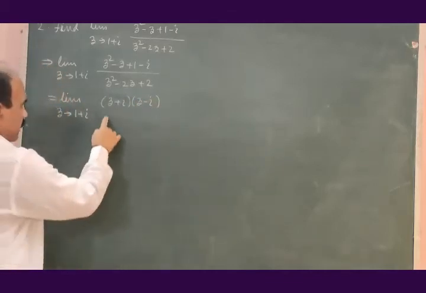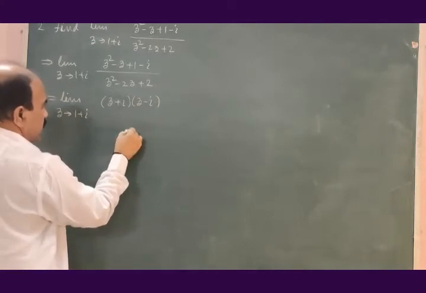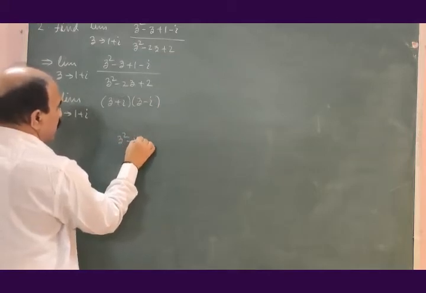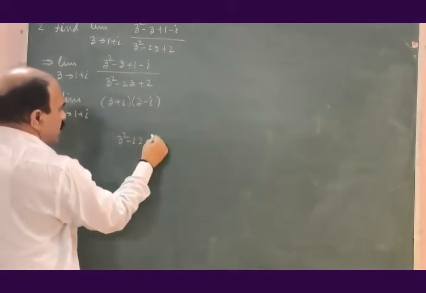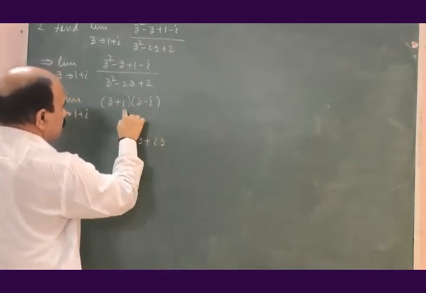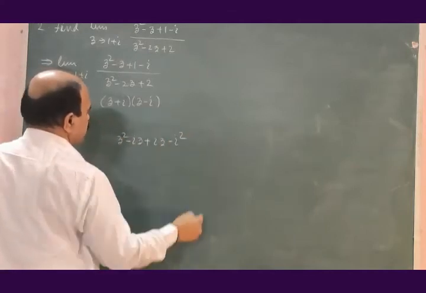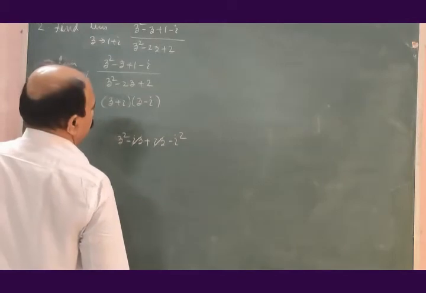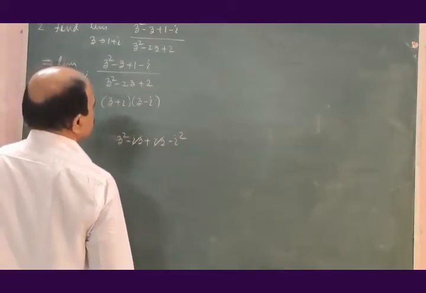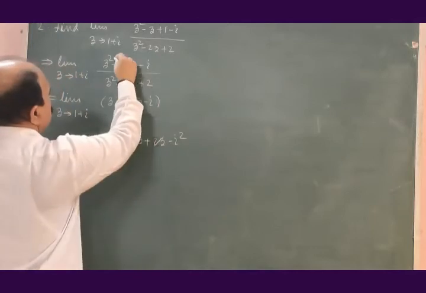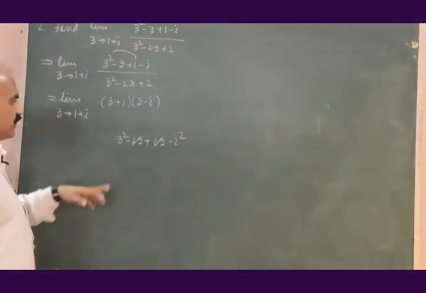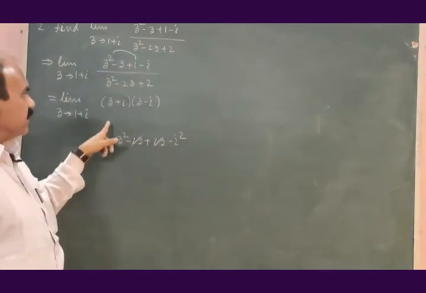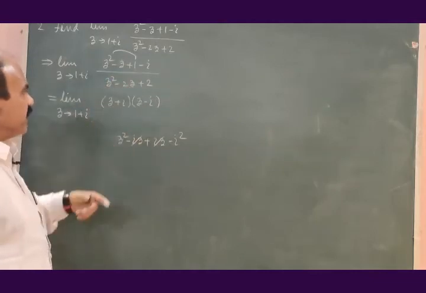See whether it is correct. z into z, z square, z into minus i, minus iz, plus iz, minus i square, plus iz minus iz will get cancelled. Minus i square is plus 1. These two, z square plus 1, split this way. Now what is left? Minus z minus i.